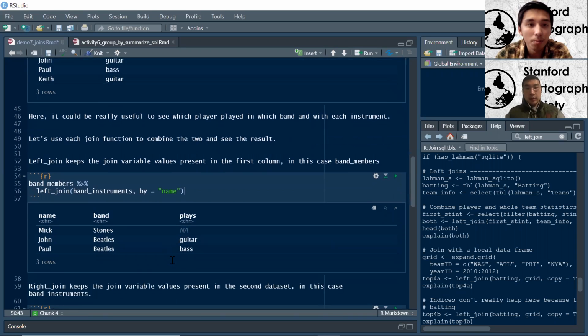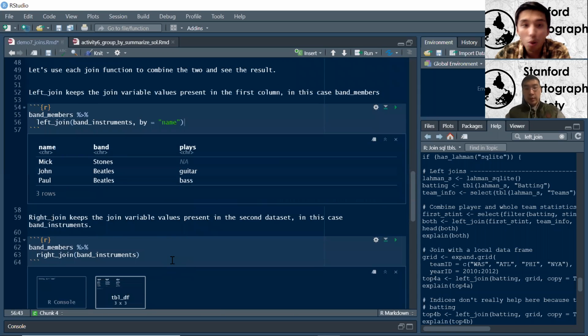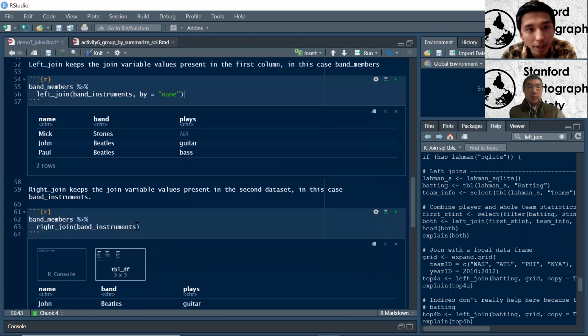Cool. So that's the one you'll use most of the time. Right join, it's pretty obvious. It's the opposite, right? So right join would say, I actually want the names that are within here, band instruments. And really, if I had put band instruments here and band members down here, I could have just done left join. Sometimes, for whatever reason you want to use right join, go for it.